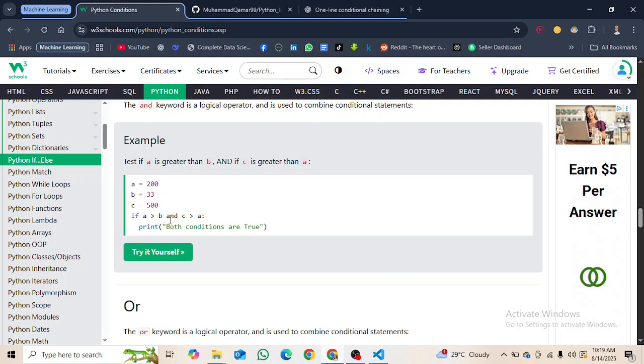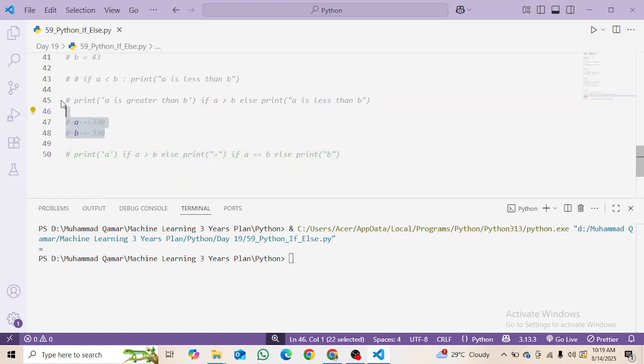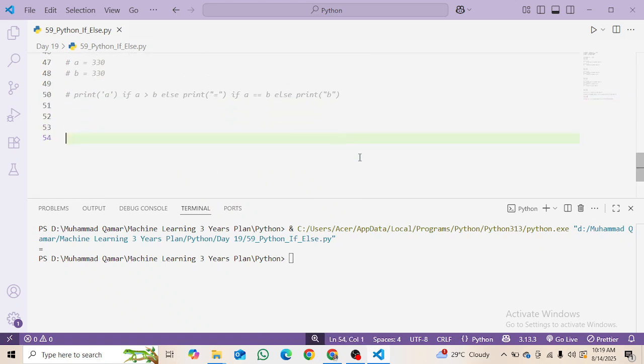So we are saying that if A is greater than B, which is true, and C is greater than A, then print that both conditions are true. Okay, so these are actually the logical operators. We can use them very easily. A is equals to, suppose it is 20, B is equals to 30, and C is equals to 50.